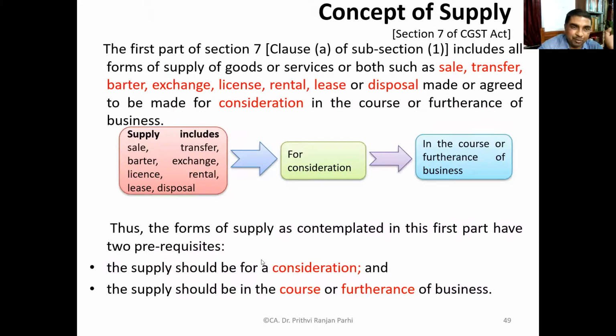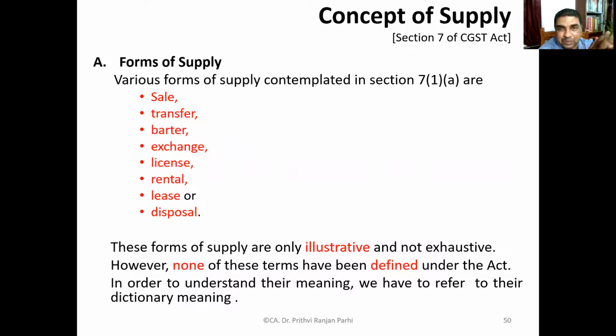Now it is time to understand these terms. These are listed here. Various forms of supply which are contemplated in section 7.1 are sale, transfer, barter, exchange, license, rental, lease, or disposal. Since the words such as are there, that means these are illustrative. What is sale, what is transfer, what is barter, what is exchange, license? Do you understand the meaning of these, or do you have any doubt? Sale, transfer, barter, exchange, license, rental. Do you understand, or do you have any doubt?